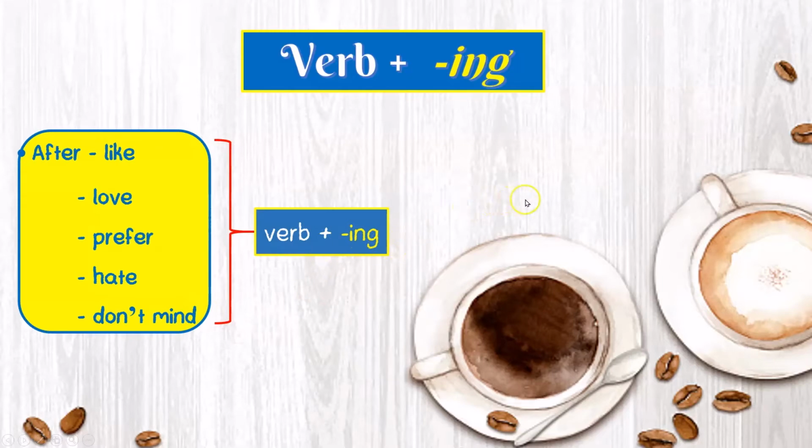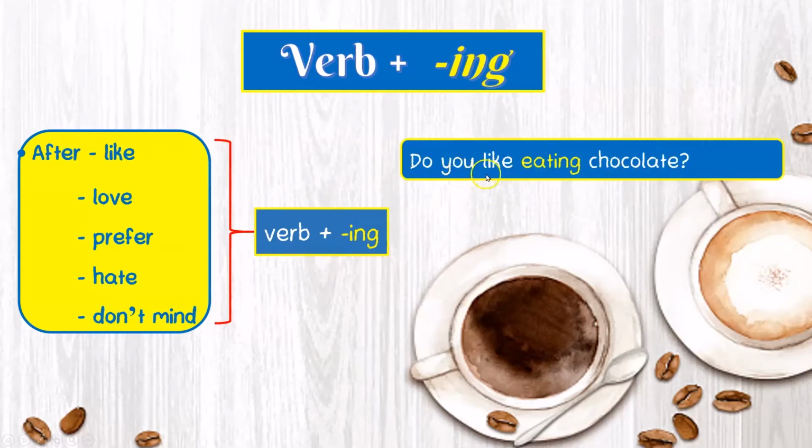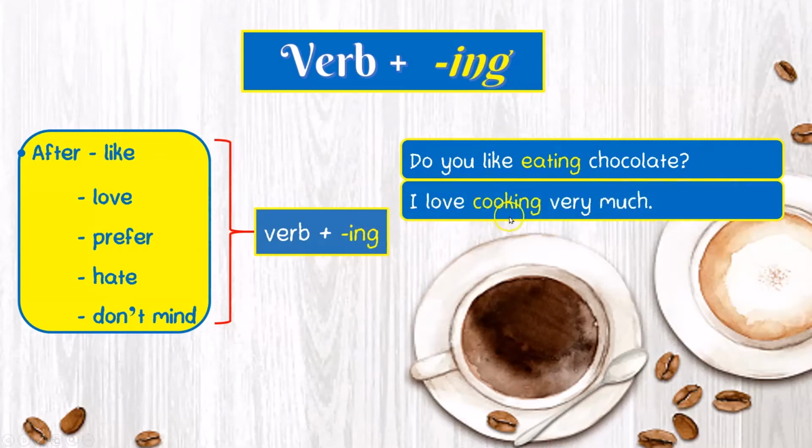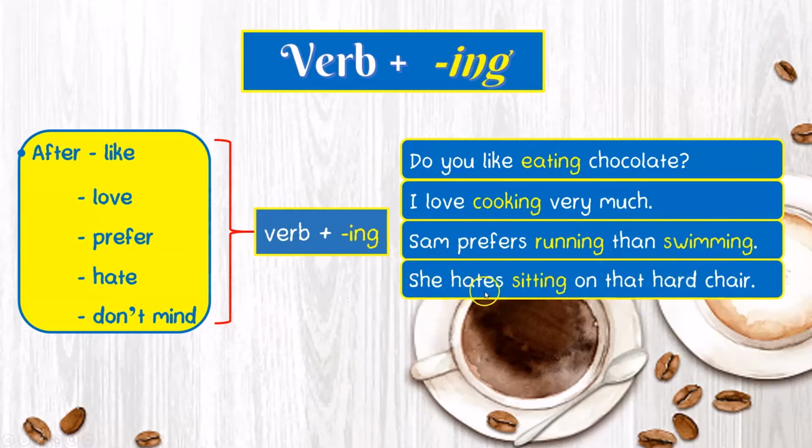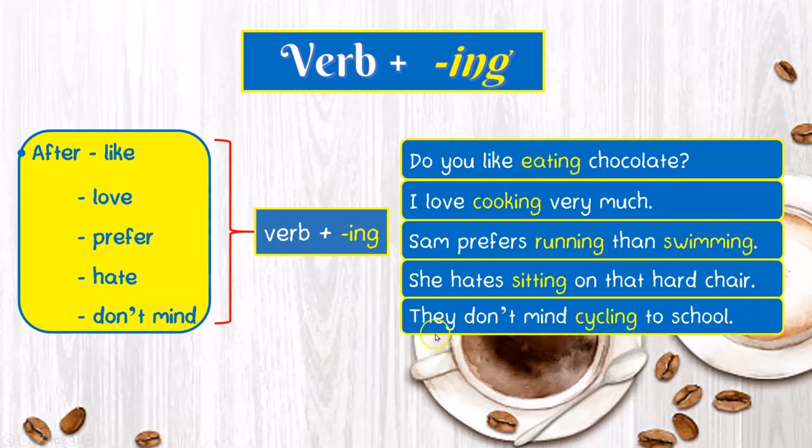Let's see the examples. For like, do you like eating chocolate? Okay, after the verb like, the verb eat will be added ing. For love, I love cooking very much. After the verb love, the verb cook will be added ing as well. And as for prefer, Sam prefers running than swimming. As for hate, she hates sitting on that hard chair. And for don't mind, they don't mind cycling to school.